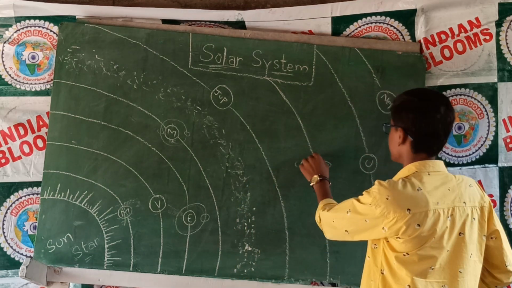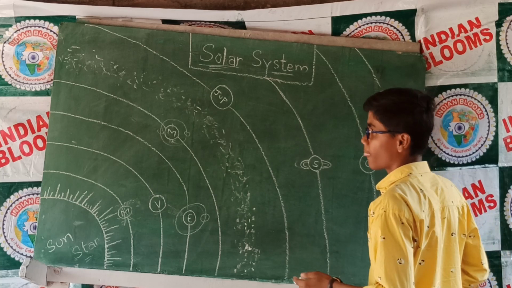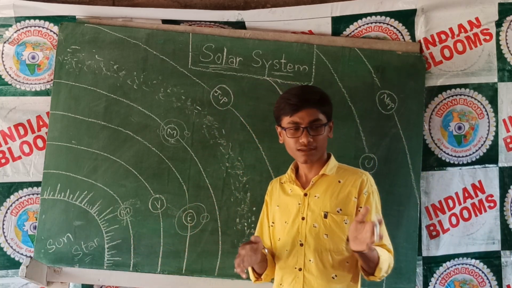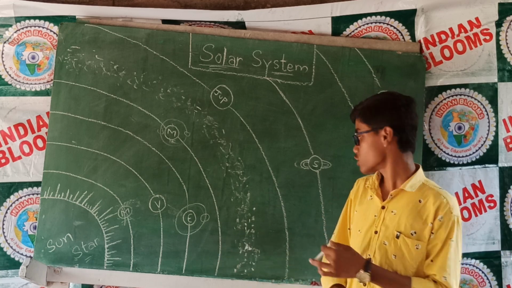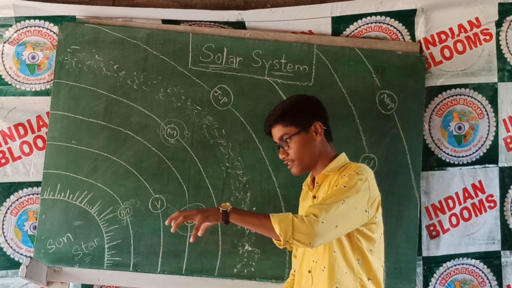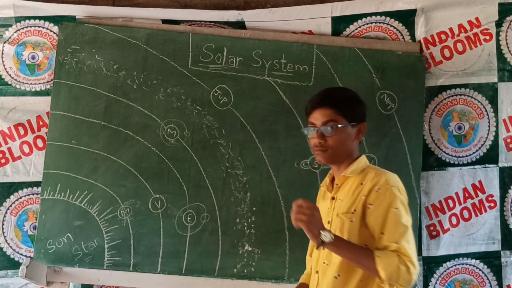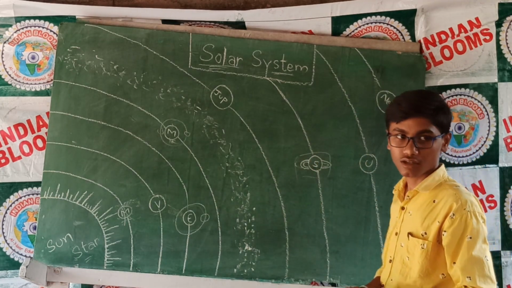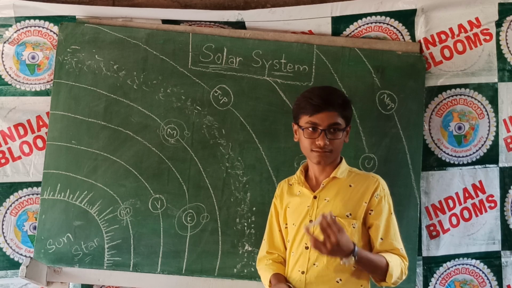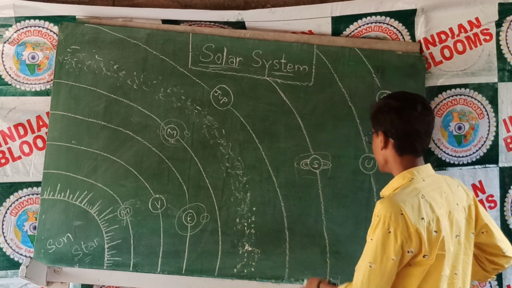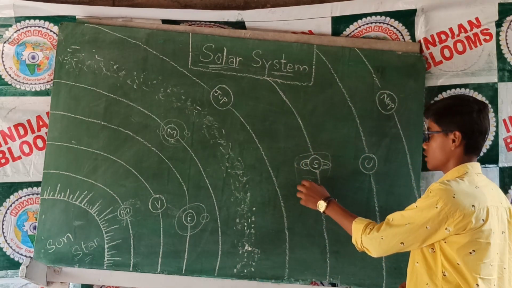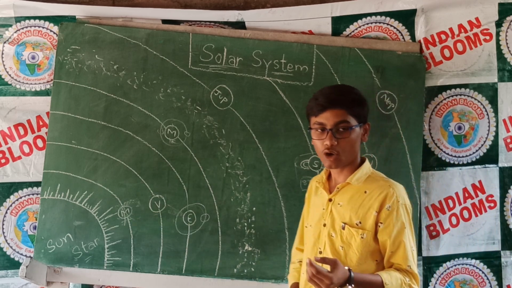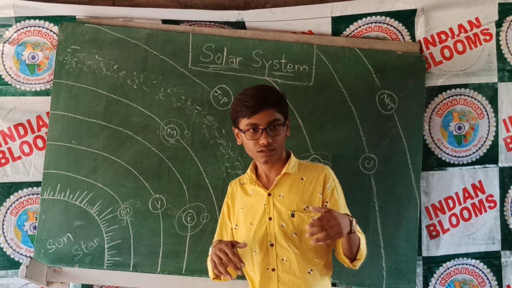We have discussed that Saturn is also a gaseous giant, and that if somehow we arrange a tub of water for Saturn and put the planet in the tub, then Saturn will float. It is the only planet that is less dense than water, and it has 89 moons. The biggest of them is Titan, and scientists believe that life may be possible on Titan.